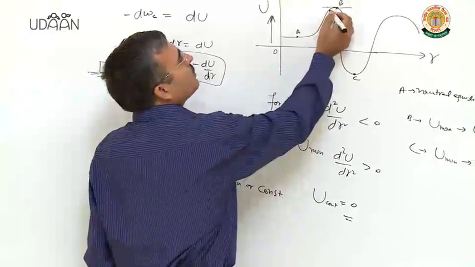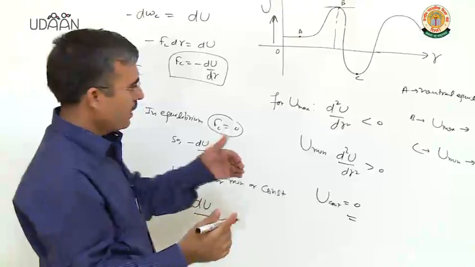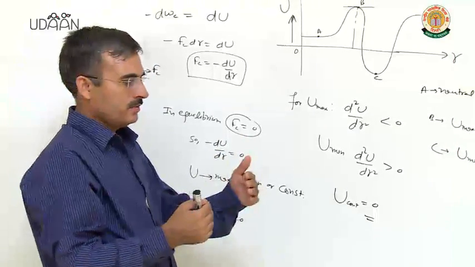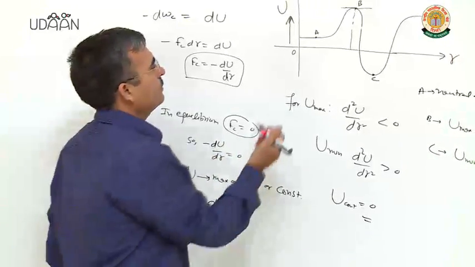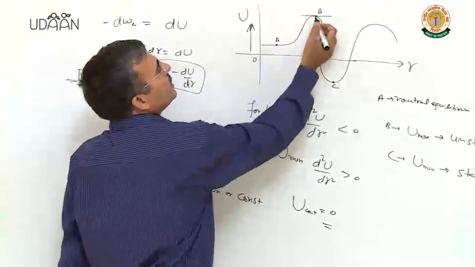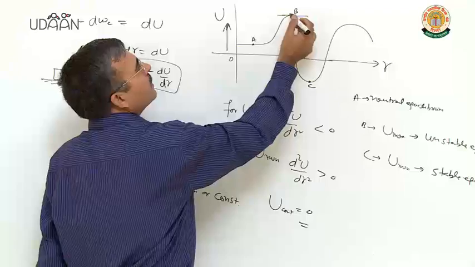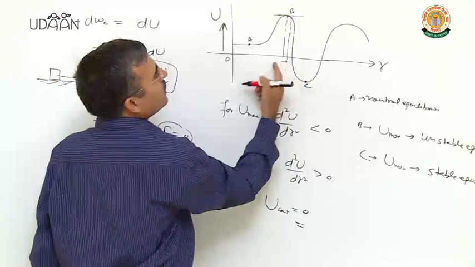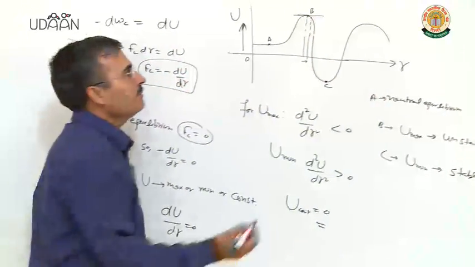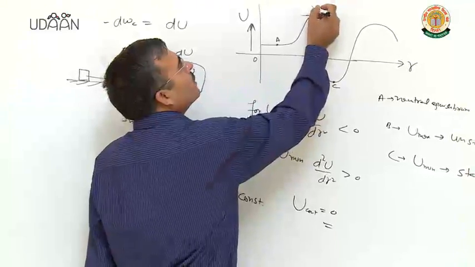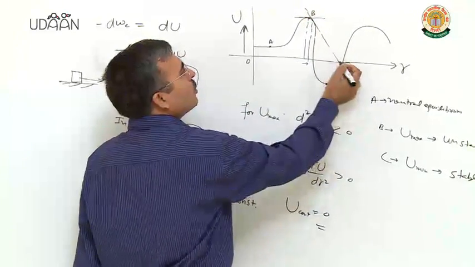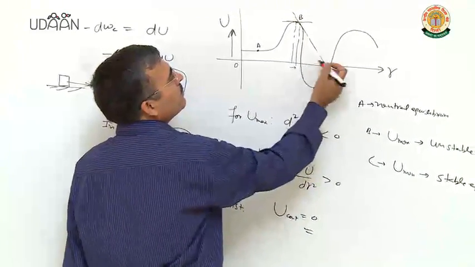If the body is displaced from the equilibrium position, in this case, if you displace it slightly this side, displacement is in positive direction, slope is negative.